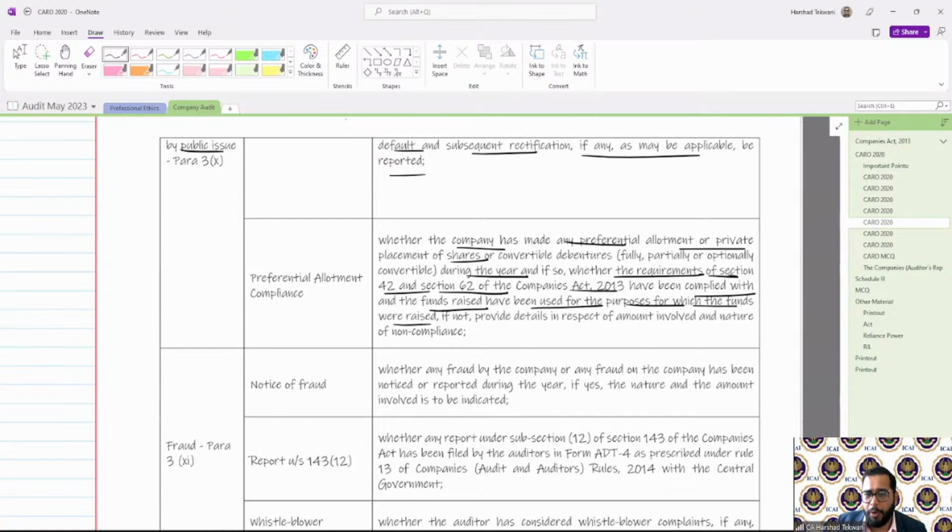If not, then provide the details in respect of amount involved and nature of non-compliance. So whether the requirements of section 42 and 62 have been complied with, and whether the funds have been used for which they were raised. If not, then the amount and non-compliance for the preferential allotment.